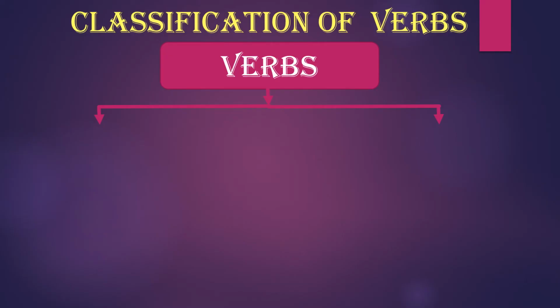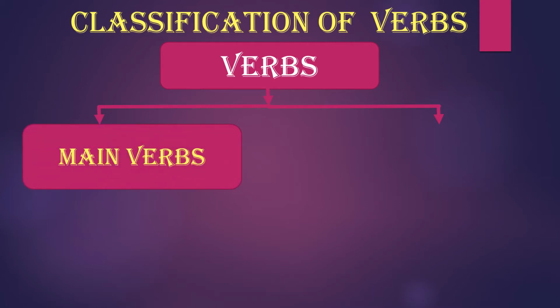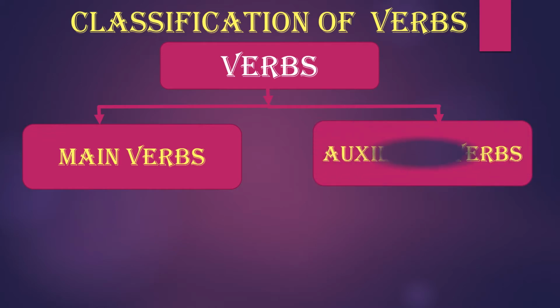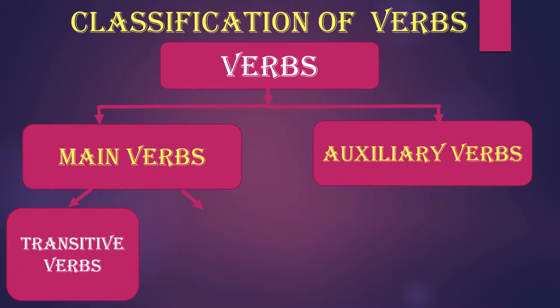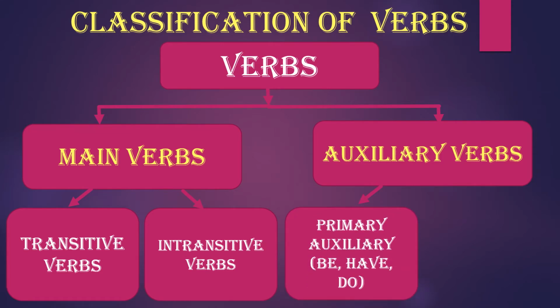Now, classification of verbs. How are the verbs classified? The verbs are classified into two parts mainly: first is the main verbs and second is auxiliary verbs. Okay, main verbs and auxiliary verbs. Main verbs are of two kinds: transitive verbs and intransitive verbs. Remember this very clearly and keep it in your mind. Auxiliary verbs also have two parts, primary auxiliaries, in which be, have, do are the main forms. Many further forms are there that I will teach you after a few minutes in the next slide.